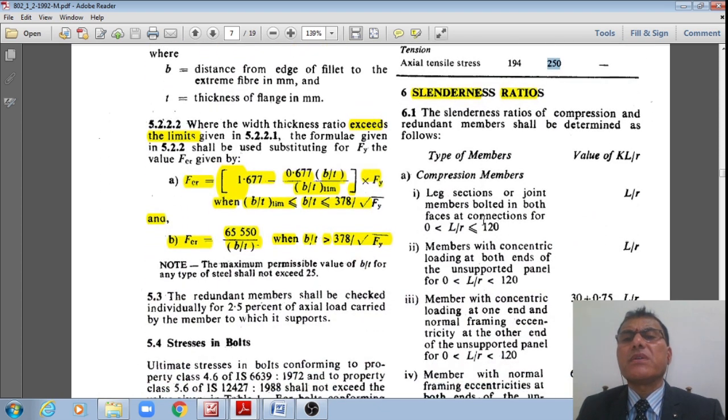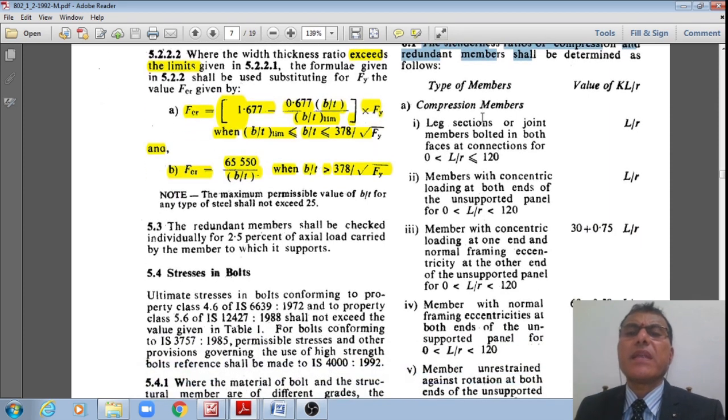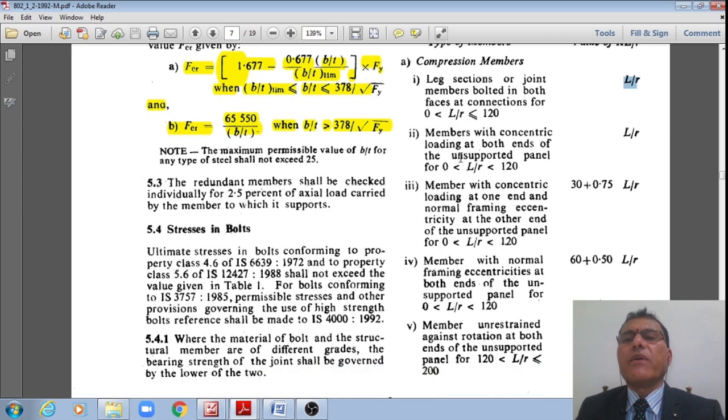Even the slenderness ratios are given, showing how the slenderness ratio shall be considered for compression members as well as for redundant members. Type of member: compression member, leg section or joint members bolted in both faces at connections, for slenderness ratio greater than 0 and less than or equal to 120, the effective slenderness ratio KL by R is L by R. Likewise, members with concentric loading at both ends of the unsupported panel with L by R greater than 0 and less than 120, it is L by R.